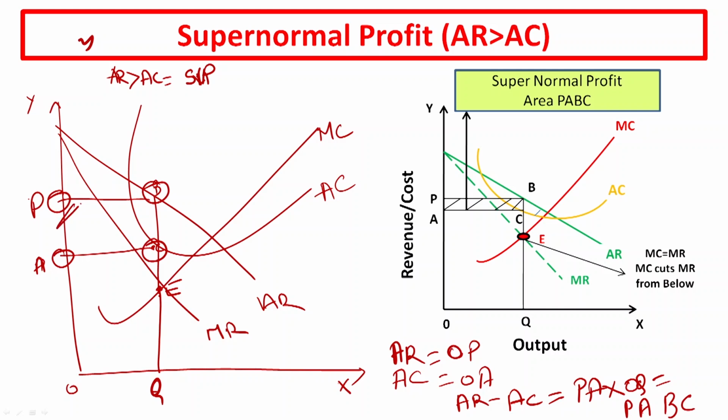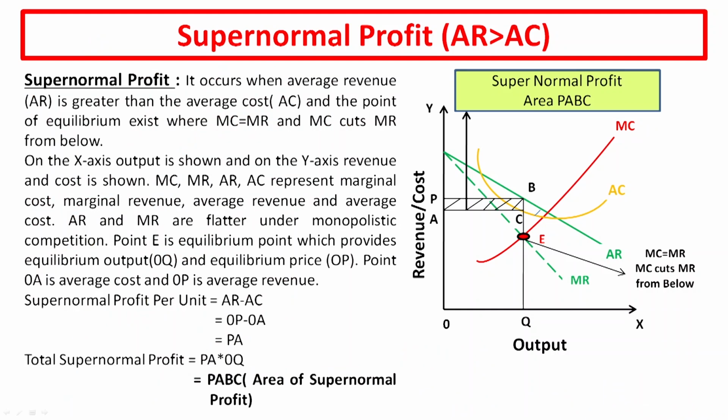That means this and this. Then this whole region is your supernormal profit. So, this is all about supernormal profit. This is the explanation and this is the diagram which I just discussed with you.